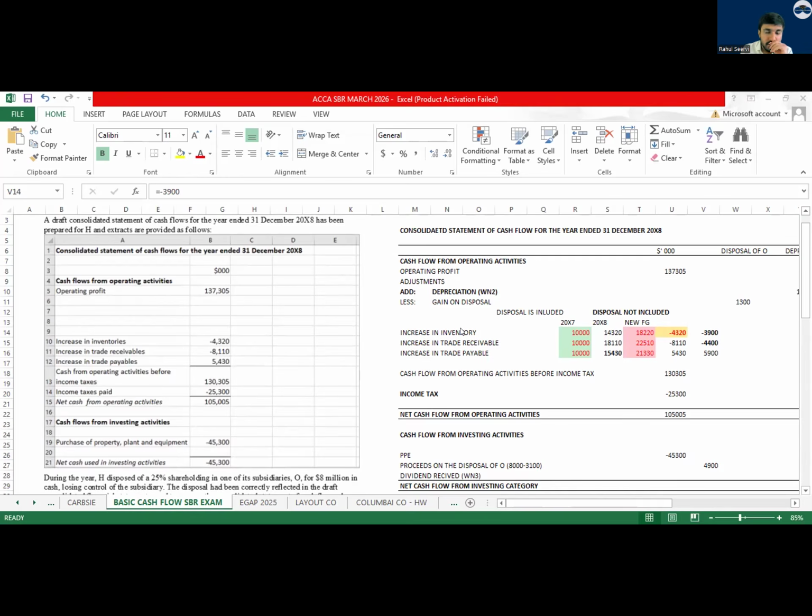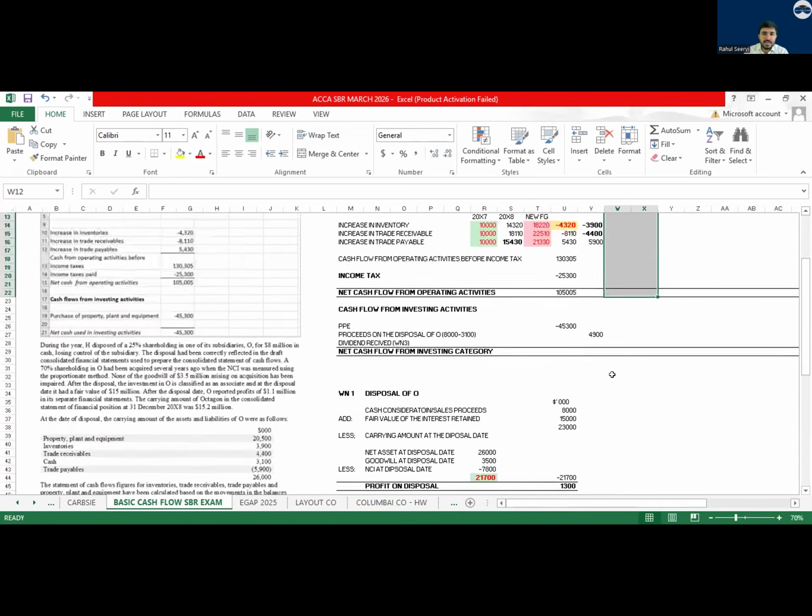We subtract it. When we acquire a company, we subtract it. When we sell a company, we add it. But as I mentioned, be aware of the signs in the exam, but better is to use this method so that you can easily get your 3 marks. Otherwise, you will make simple mistakes.